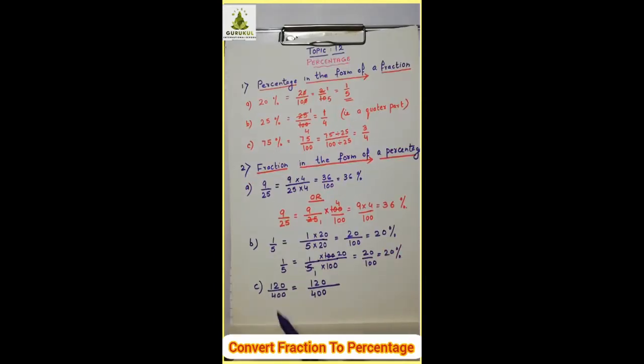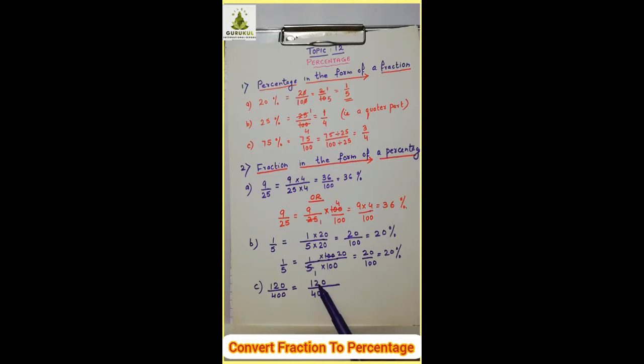Now see this. Here a bigger number is given to you, 120 divided by 400. I want 100. From this I can split it as 4 into 100. That way also you can take. Then you can reduce 4 and 120. You get here 30. Is that clear to you?